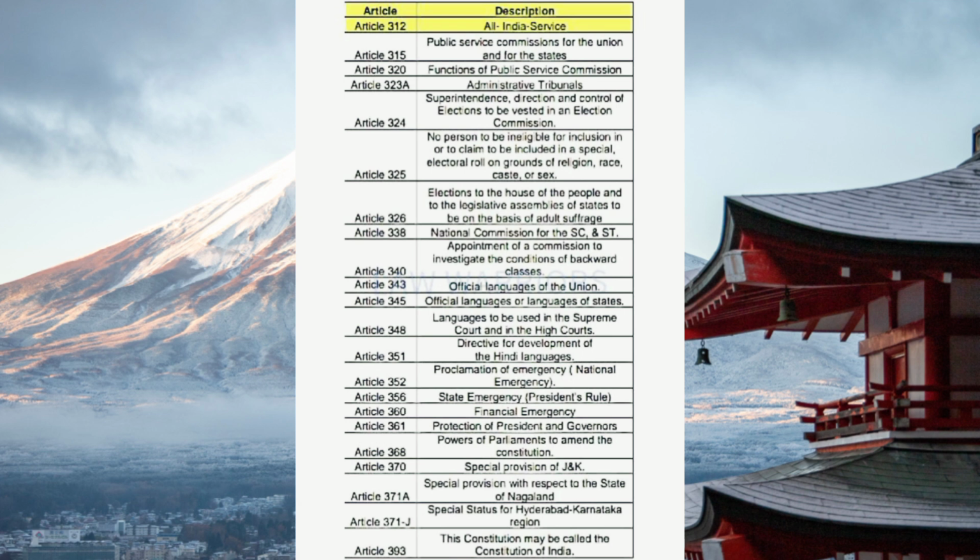Article 326, elections to the House of the People and to the Legislative Assemblies of States to be on the basis of adult suffrage. Article 338, National Commission for SC and ST. Article 340, appointment of a commission to investigate the conditions of backward classes. Article 343 deals with official language of the Union. Article 345, official language or languages of a state.